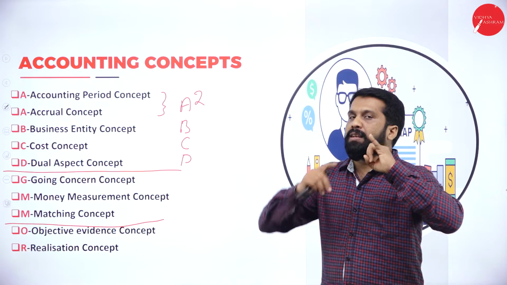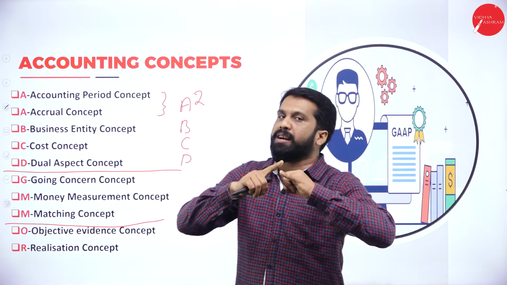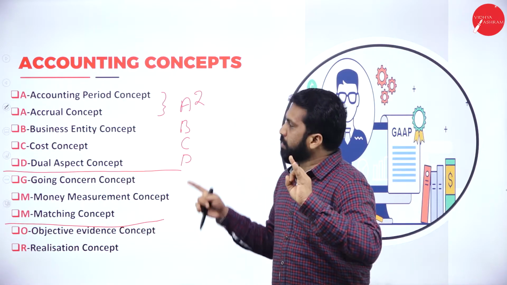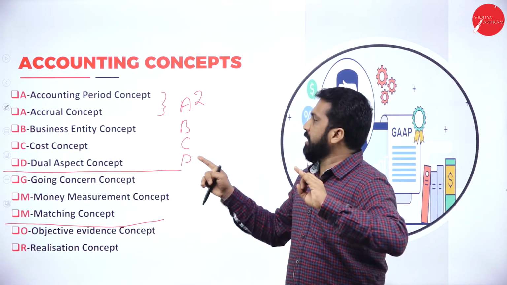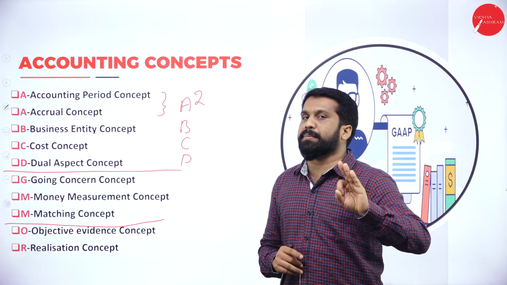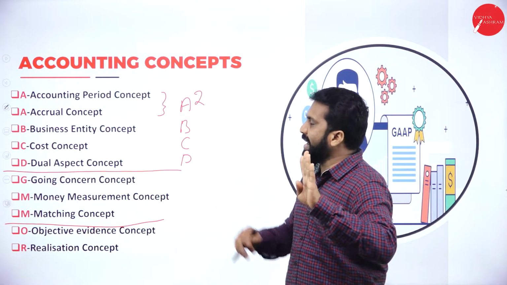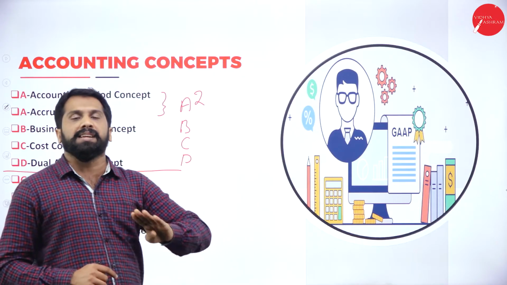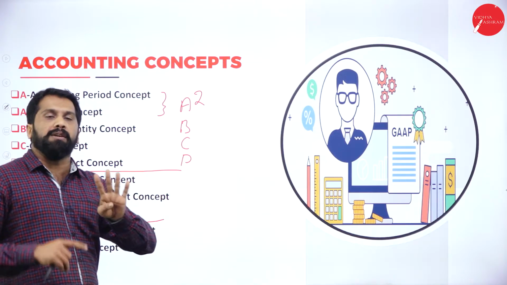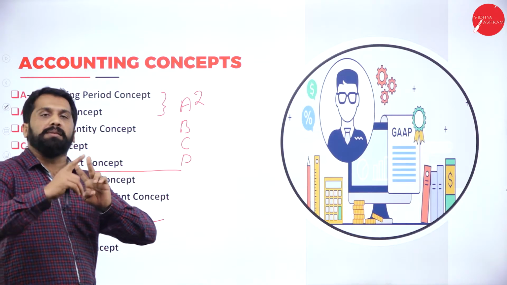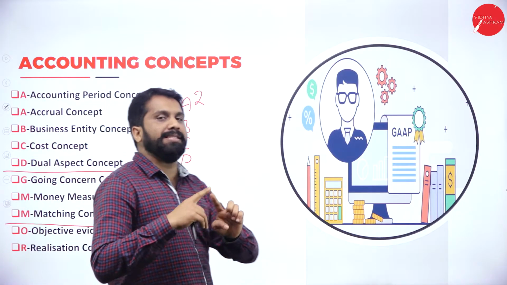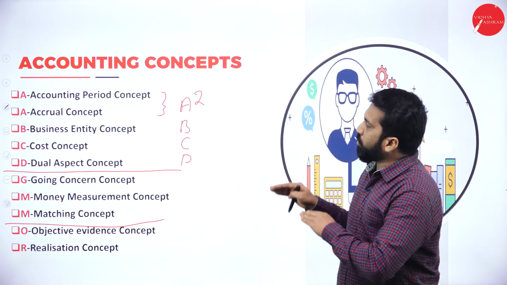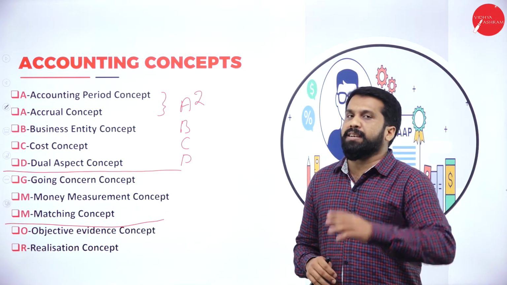A is over. B for business entity concept. C for cost concept. D for dual aspect concept. Your first 4 letters are done. Any doubt? A for accounting period, accrual. B for business entity. C for cost. D for dual aspect. Out of 10, 5 concepts are done.